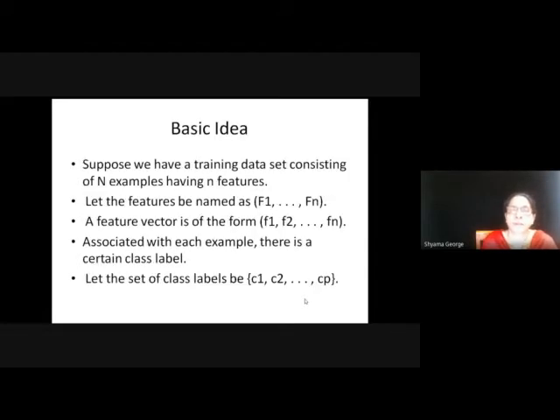So suppose we have a training data set consisting of n examples or n records having n features. Now the features are named f1, f2, etc., fn, and the feature vector is of the form f1, f2, fn. That is the value of the features. Then associated with each example, there is a certain class label, and we can assume the class labels as C1, C2, CP.